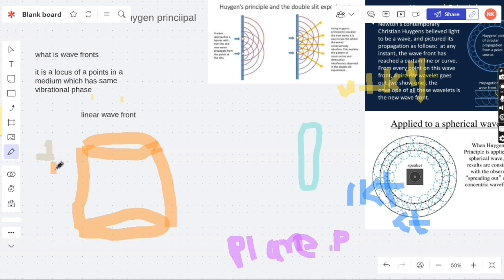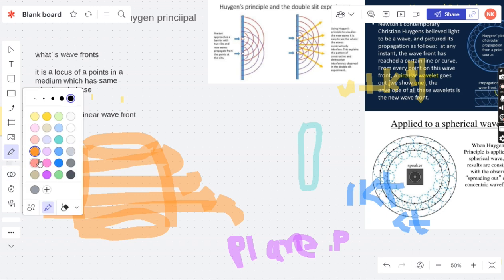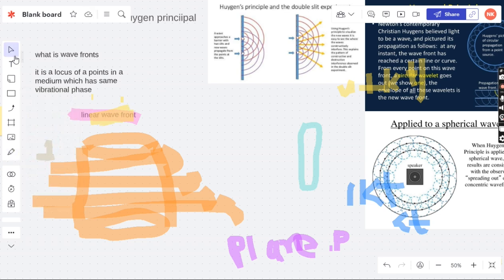This is basically a linear source, something like this: one source, the other source, the third source. The wavefront we get through it is a linear, or cylindrical, wavefront. So these are the types of wavefronts.